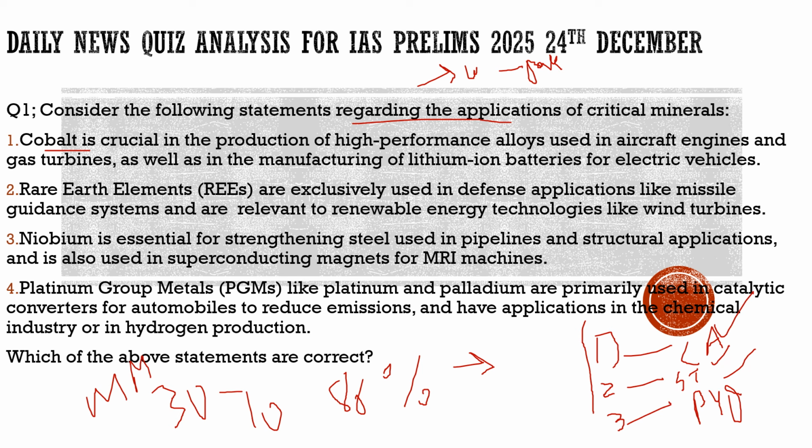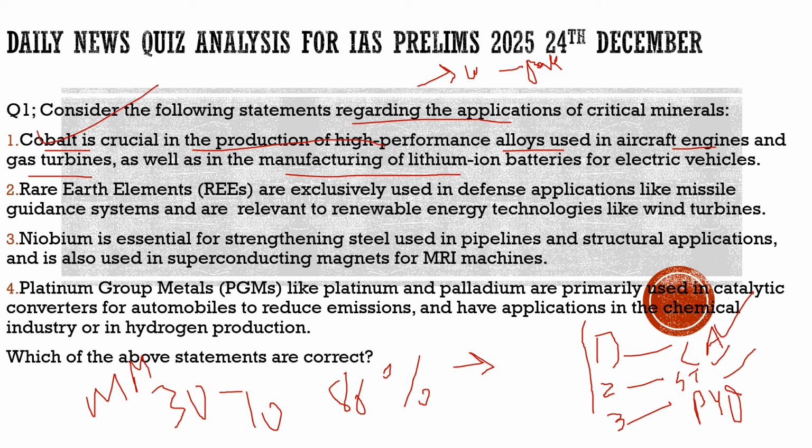Now let's discuss it. The first statement: cobalt is crucial in the production of high performance alloys used in aircraft engines and gas turbines. So we can find out from this question itself its application, where it is, how cobalt is important for us, as it is crucial in the production of high performance alloys used in aircraft engines and gas turbines, as well as in manufacturing of lithium ion batteries for electric vehicles. 100% correct with respect to cobalt. So the first statement is 100% correct.